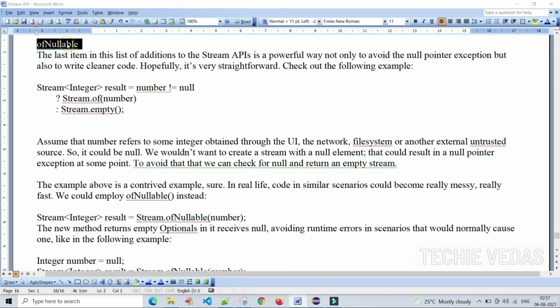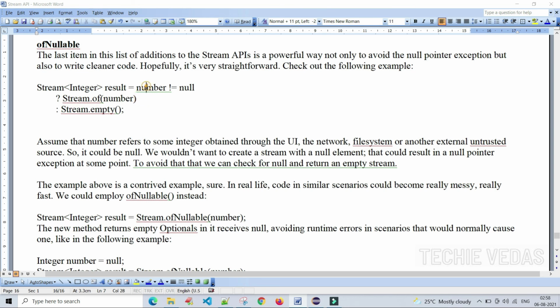ofNullable. This is also one of the very important methods. The last item in this list of additions to the Stream APIs, it is very powerful, and it is a way not only to avoid the null pointer exception, but also to write cleaner code. Using the ofNullable method, we can avoid the null pointer exception. Hopefully it is very straightforward. Then check the following example to understand it very easily.